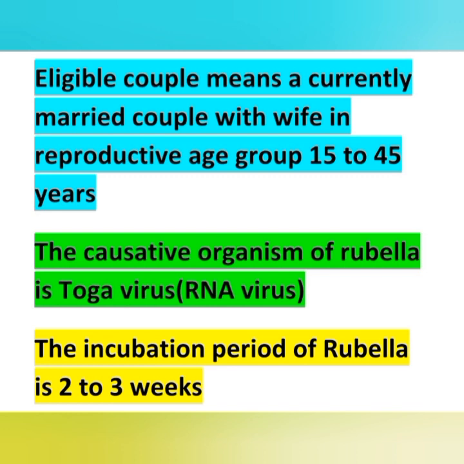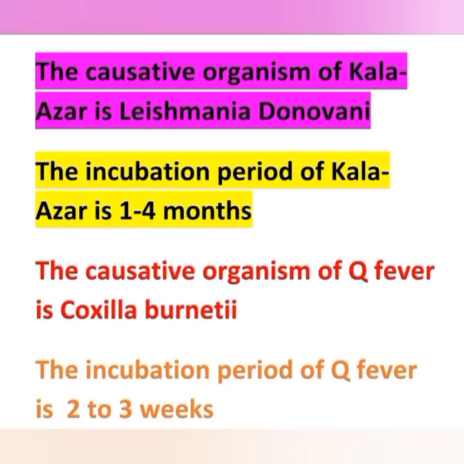And the causative organism of rubella is toga virus. It is an RNA virus. And the incubation period of rubella is 2 to 3 weeks. And the very next point, the causative organism of Kala Azar is Leishmania donovani. And the incubation period of Kala Azar is 1 to 4 months.